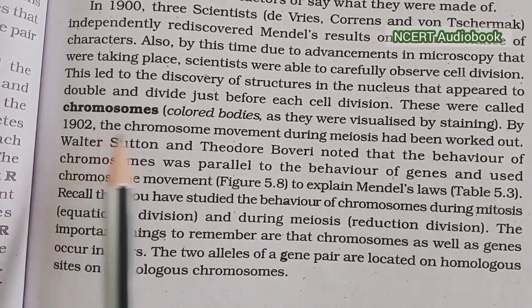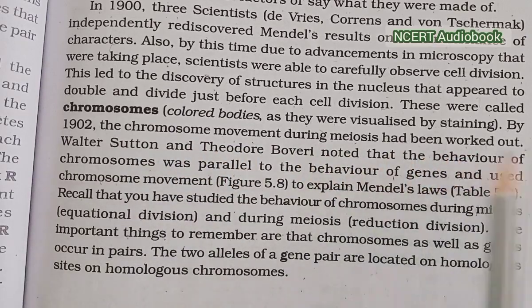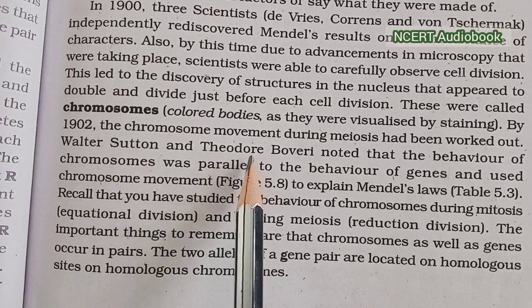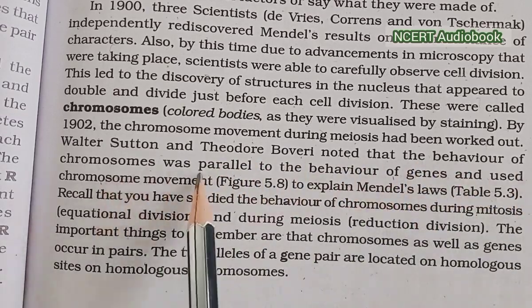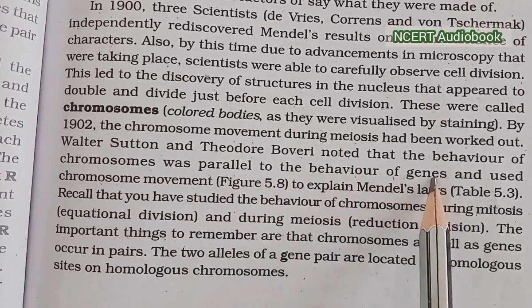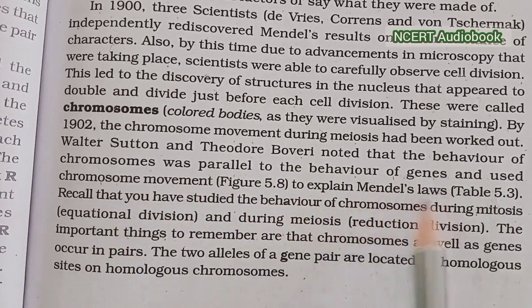By 1902, the chromosome movement during meiosis had been worked out. Walter Sutton and Theodor Boveri noticed that the behavior of the chromosomes was parallel to the behavior of genes and used the chromosome movement to explain Mendel's laws. Recall that you have studied the behavior of chromosomes during mitosis and during meiosis.